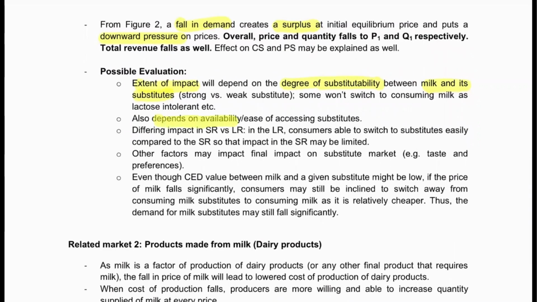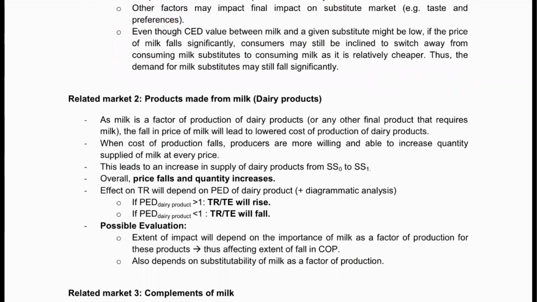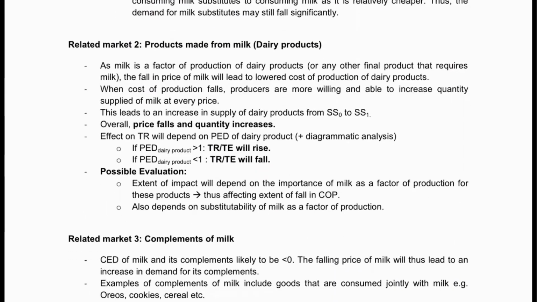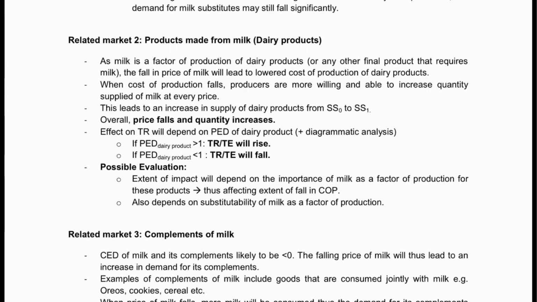Of course, it also depends on the availability and the ease of accessing substitutes. Some countries may not have soy milk or almond milk being very accessible. In that case, the extent will vary between different countries or different backgrounds. So these are some evaluation points we can give. The second related market would be the products made from milk, dairy products. As milk is a factor of production for dairy products, a fall in price of milk will lead to a lowered cost of production for dairy products. When the cost of production falls, producers are more willing and able to produce.